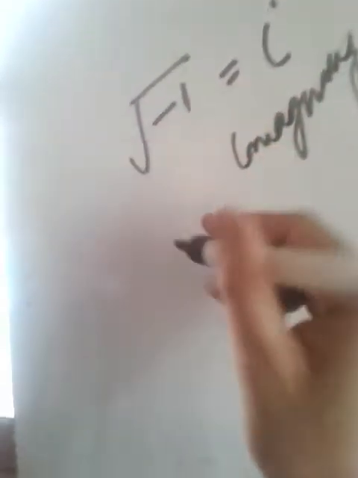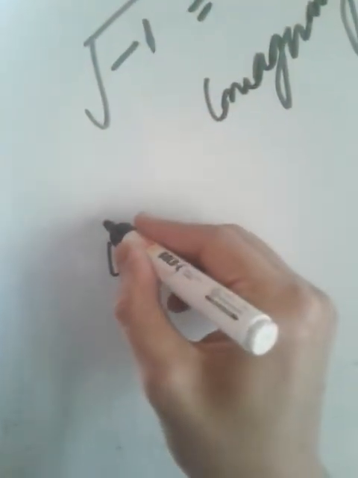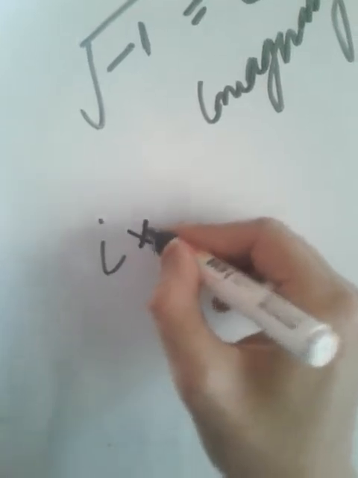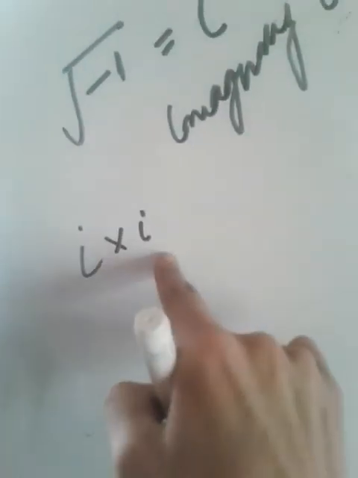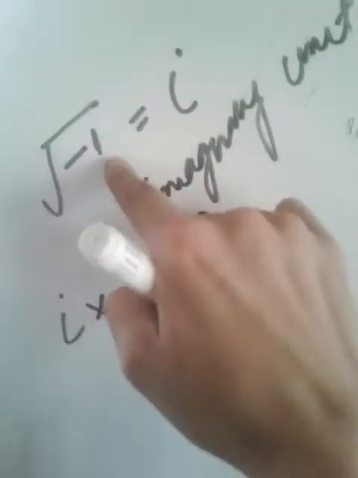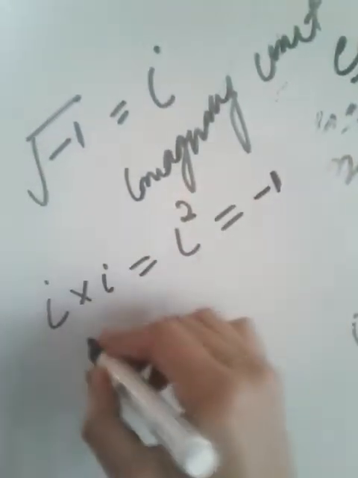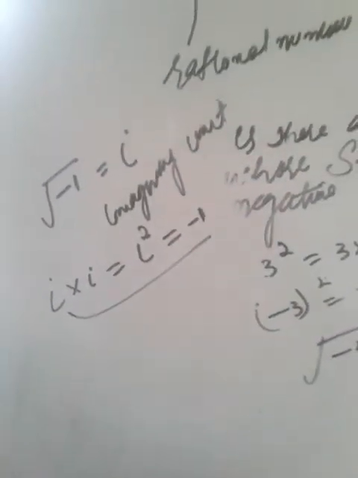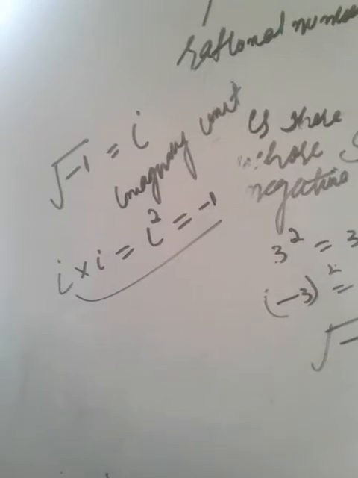Take a look. This is i, this is i into i, this is i square. i square is what? Root minus 1, taking the square on both sides, equals minus 1. So there is a number whose square is equal to minus 1.